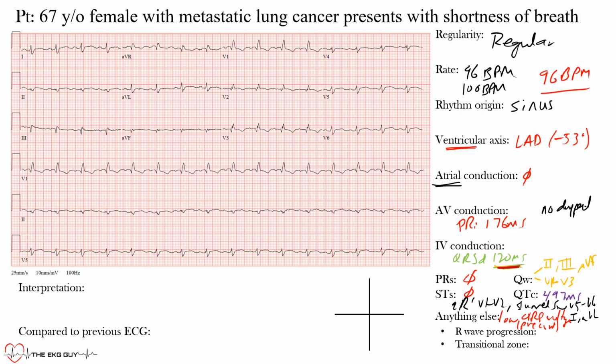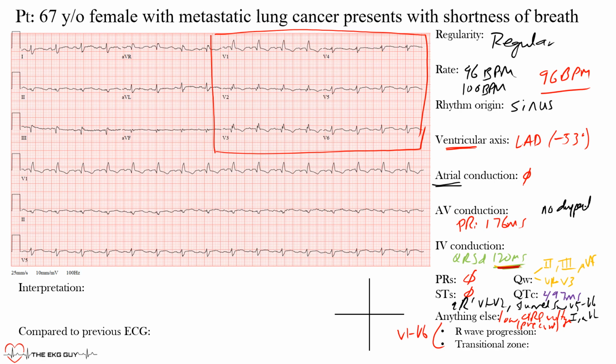All right, next we want to look at R wave progression. Okay, in R wave progression, in this transitional zone, we're focusing only on these leads here. Okay, so these last two things, V1 through V6, are precordial leads.